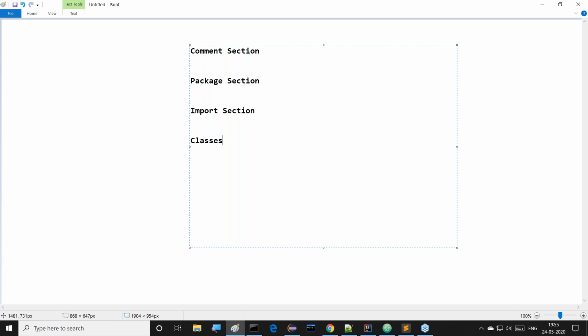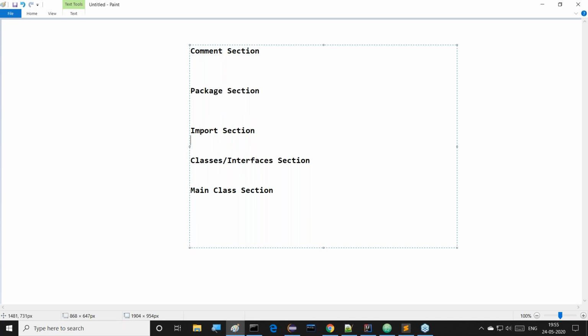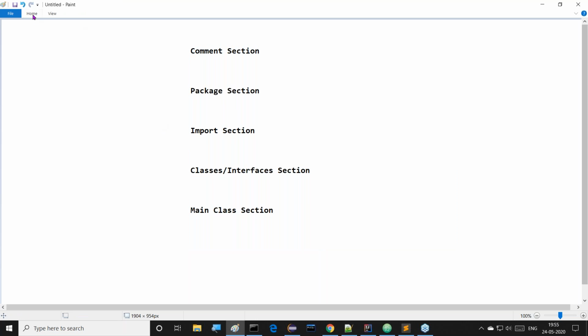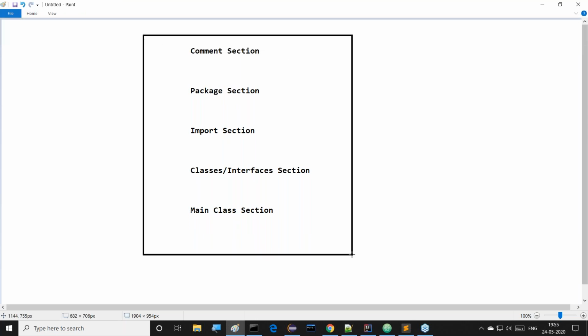Next is the classes or interfaces section. Next is the main class section. So: comment section, package section, import section, classes or interfaces section, main class section. Overall, these 5 sections exist.